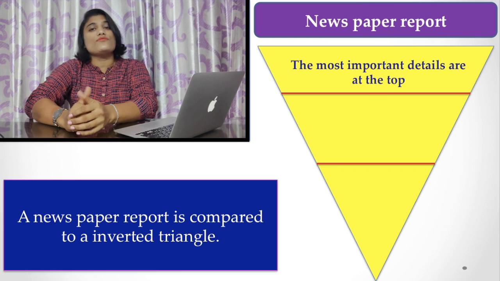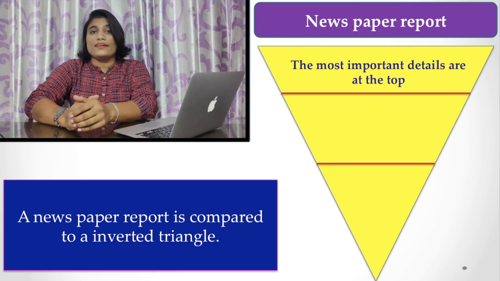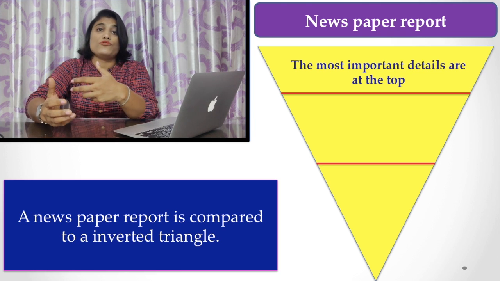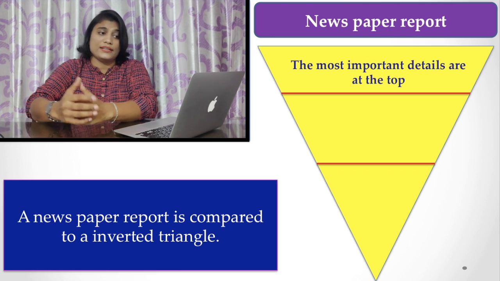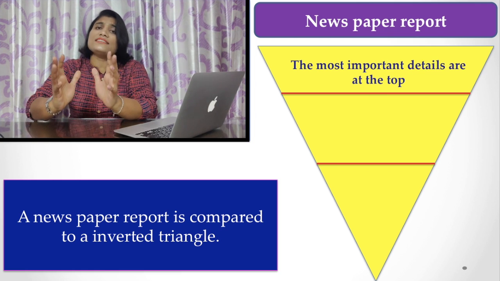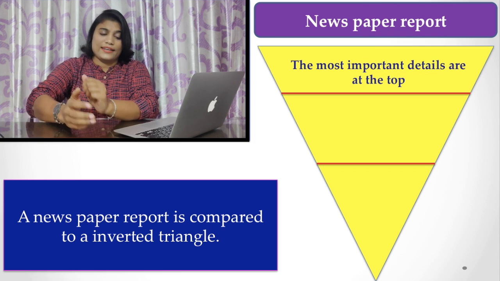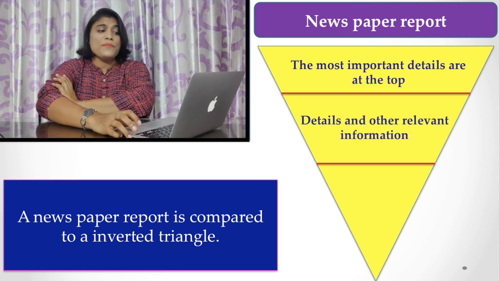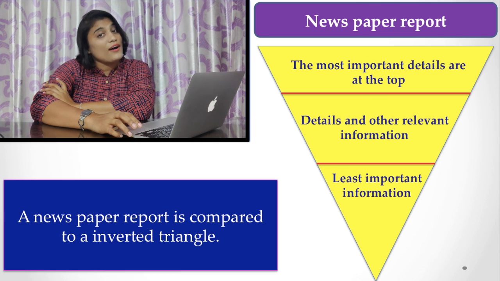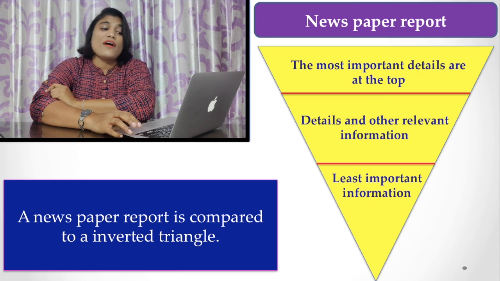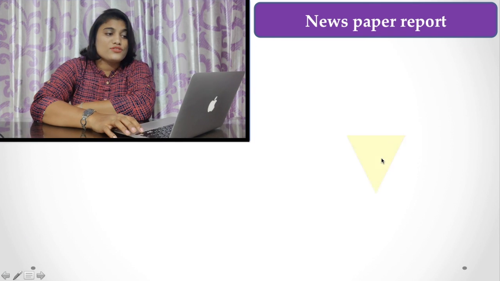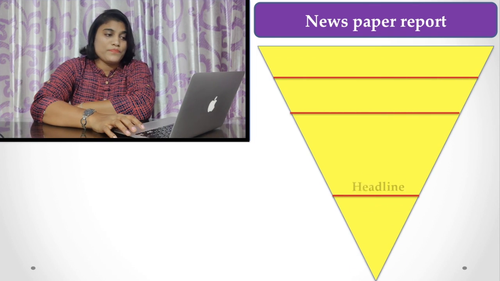When you are trying to write a newspaper report, you have to provide the most important details at the top, at the beginning of your writing. That is followed by the details and other relevant information, and at the end you have to write the least important information.